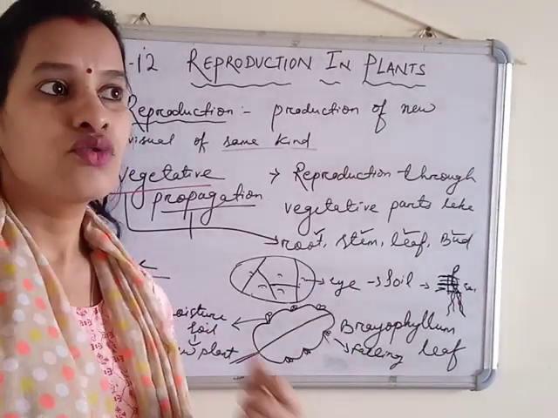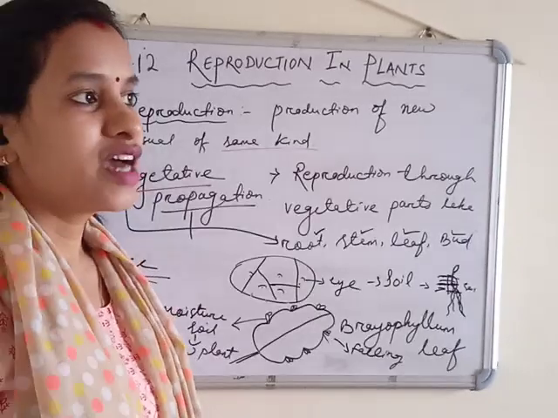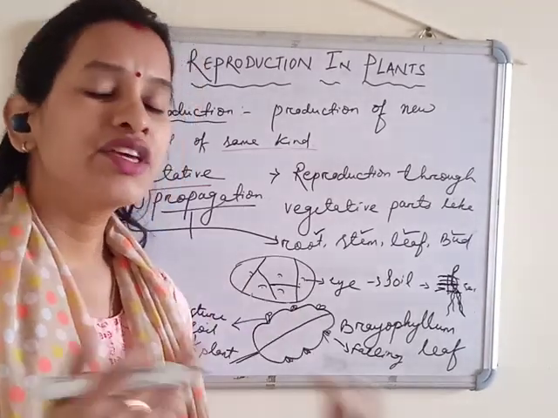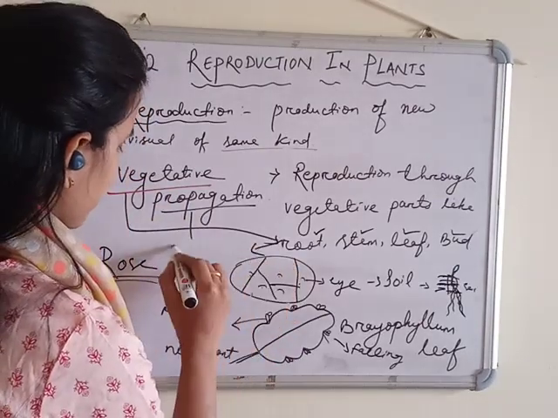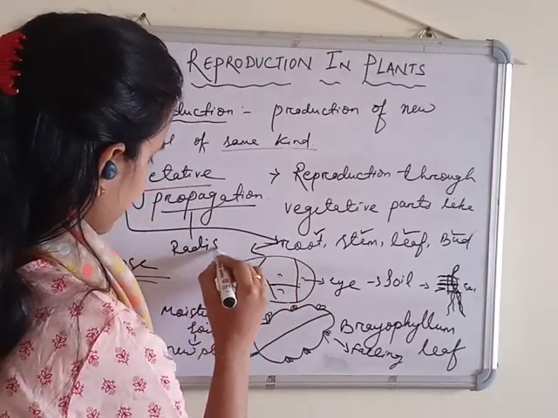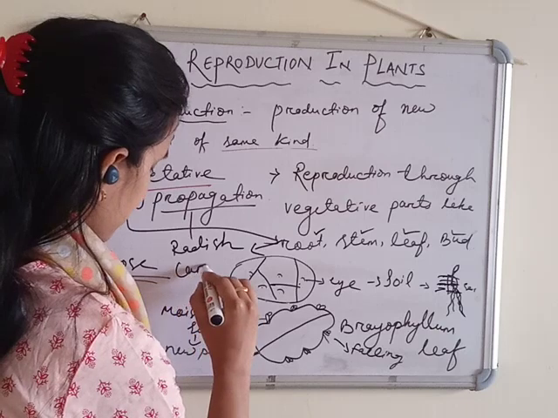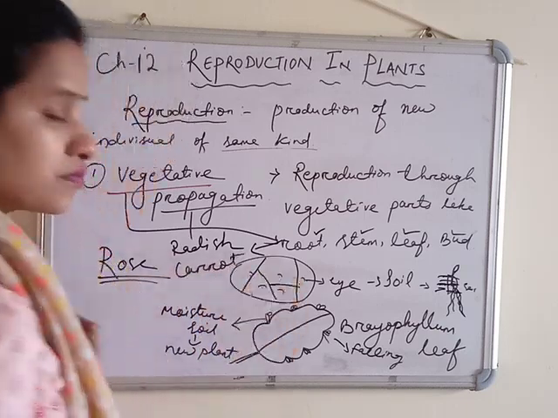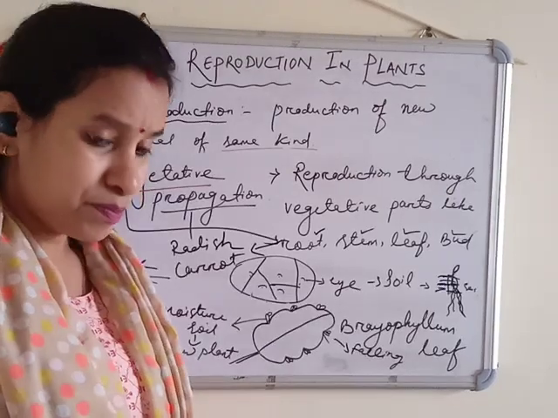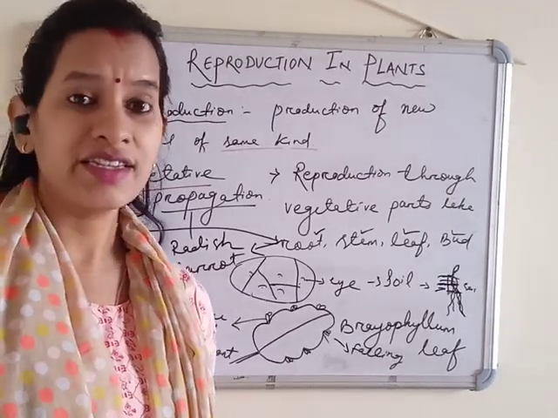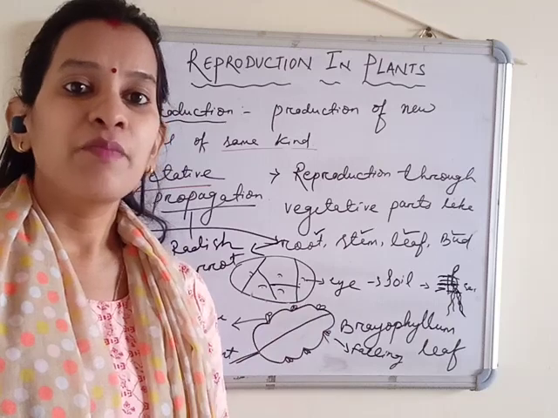So they are the roots. They don't have any seeds. So we have to plant the root part and we get a new plant. So for root, you can give examples like radish, carrot, etc. Okay. So these are the examples of the plant which reproduce through its different part of the plant except flower,